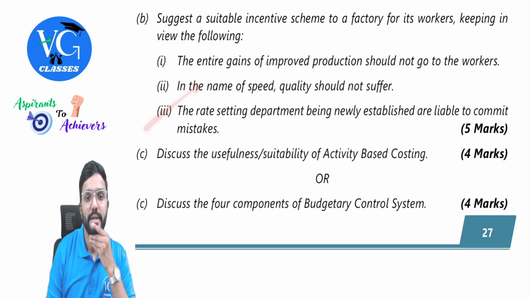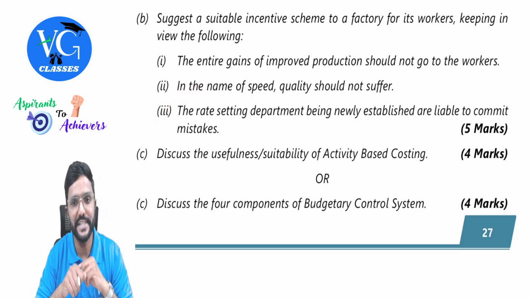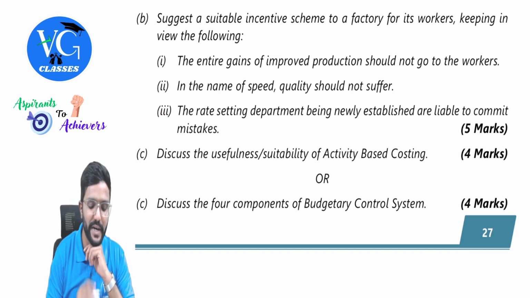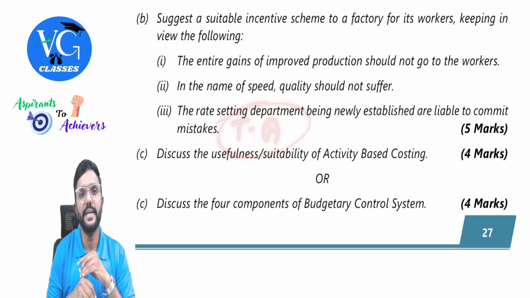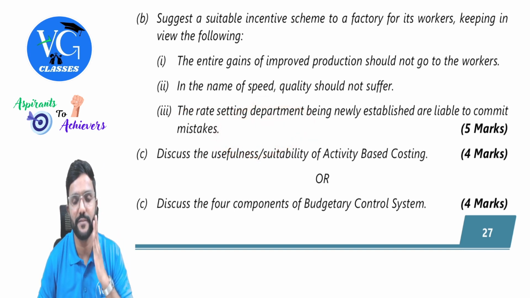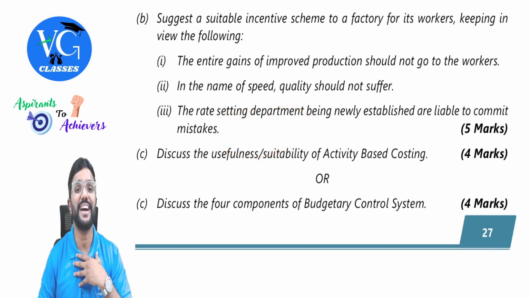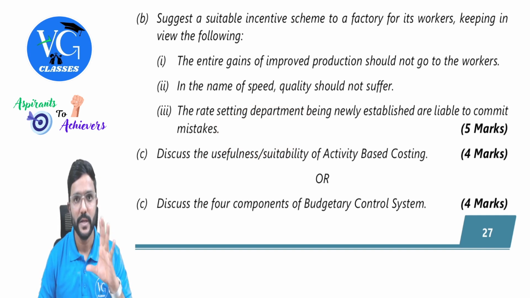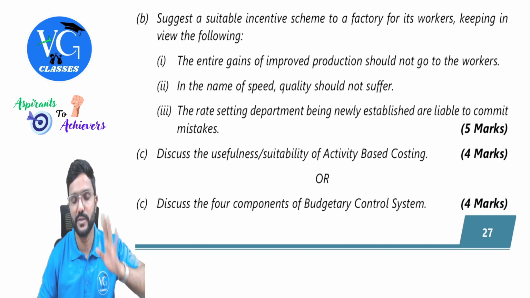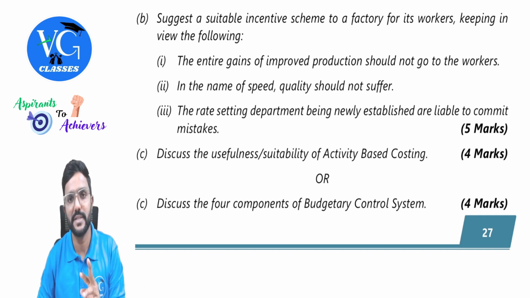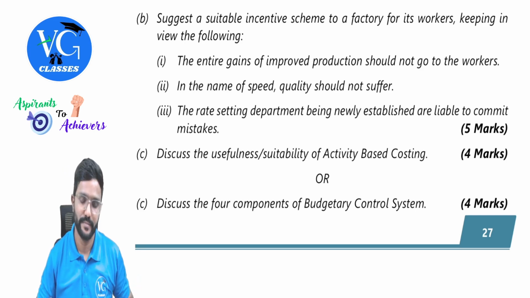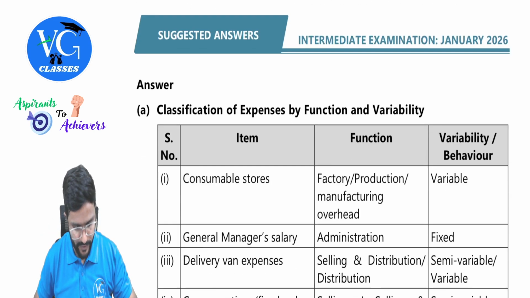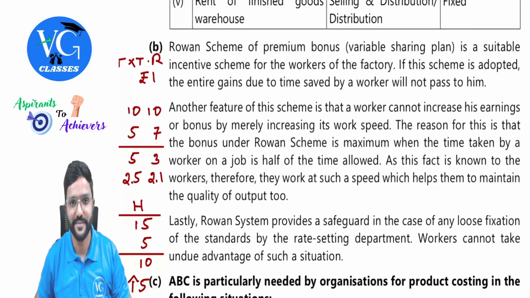The last one. The rate setting department, being newly established, is liable to commit mistakes. And here rate means not the amount, guys, but the time allowed. Whoever is setting the time, if there is any mistake from their side, it should not affect the company to a large extent or significantly. They can commit mistakes, is what they're telling. So even if they commit mistakes, that should not impact the company in a bigger way. Okay, sir. Fine. So what is the solution, sir?